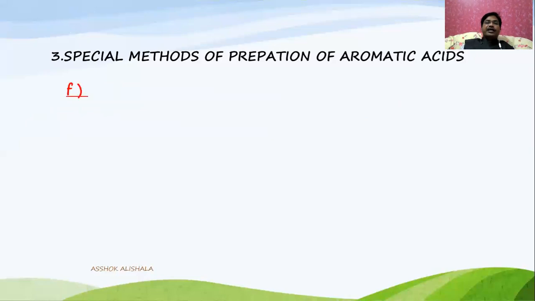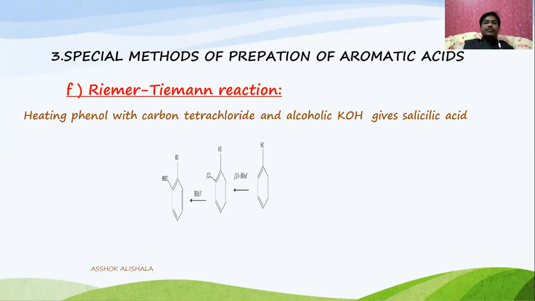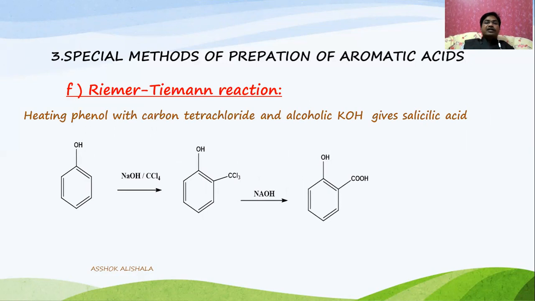A similar reaction can be carried out by the Reimer-Tiemann reaction. In this Reimer-Tiemann reaction, we use phenol, whereas in the Kolbe reaction we use sodium phenoxide. Here phenol is treated with carbon tetrachloride in presence of potassium hydroxide, and an intermediate compound is formed. This intermediate compound undergoes hydrolysis to give salicylic acid.